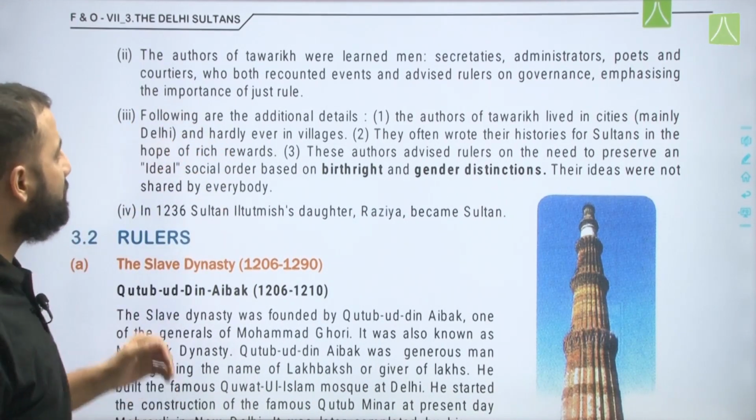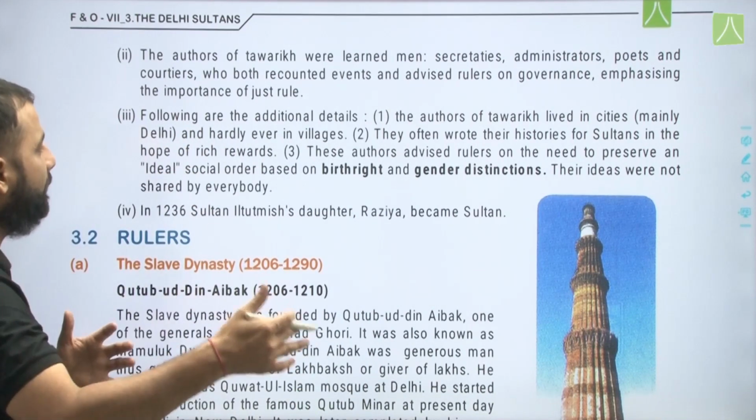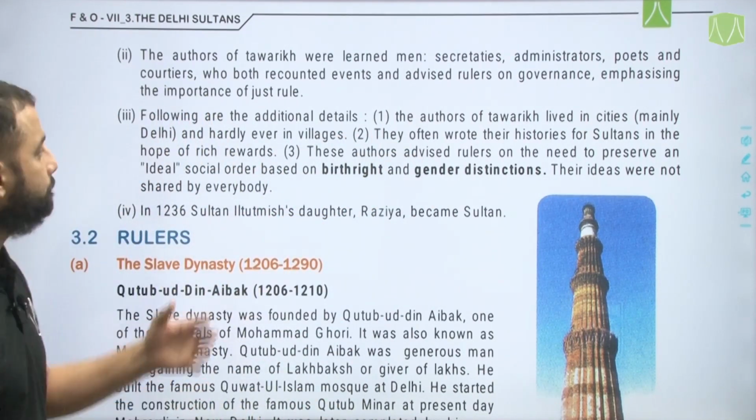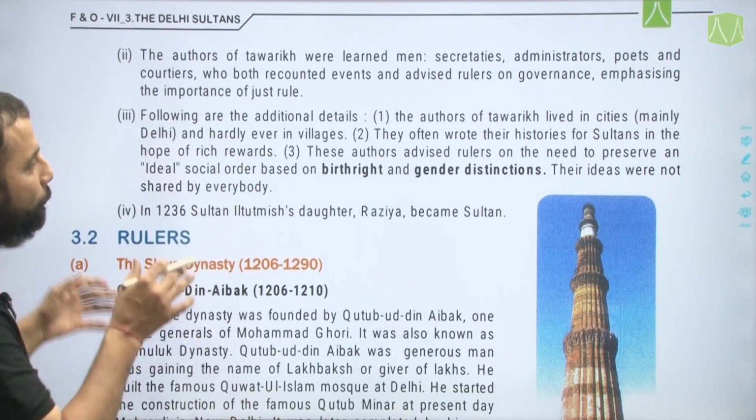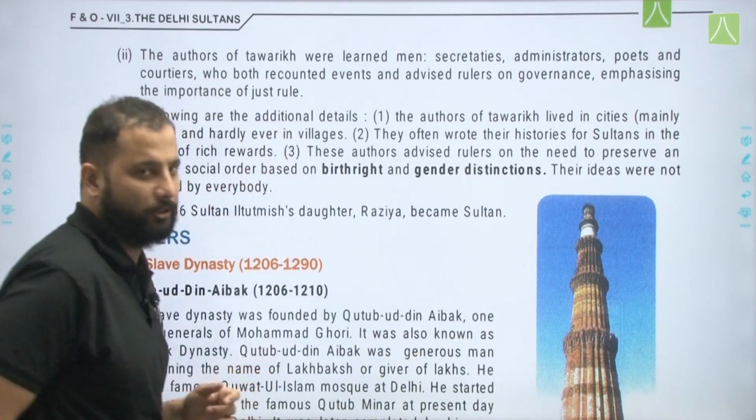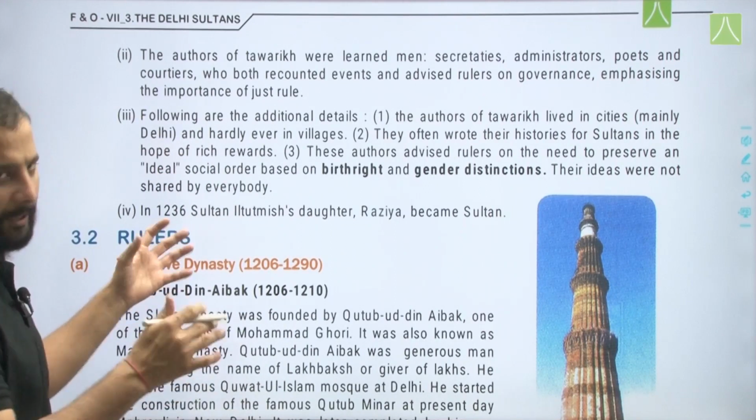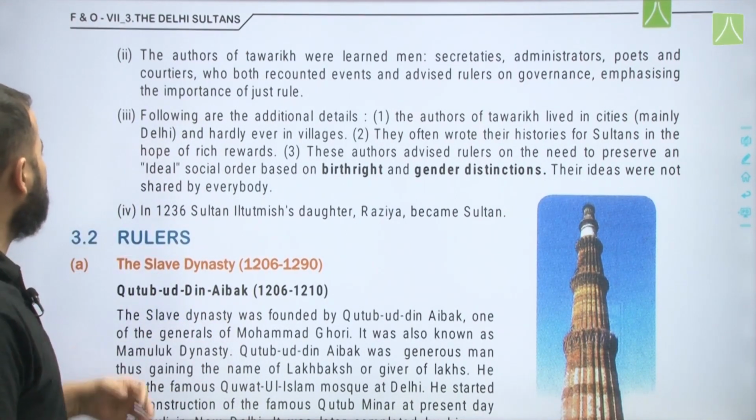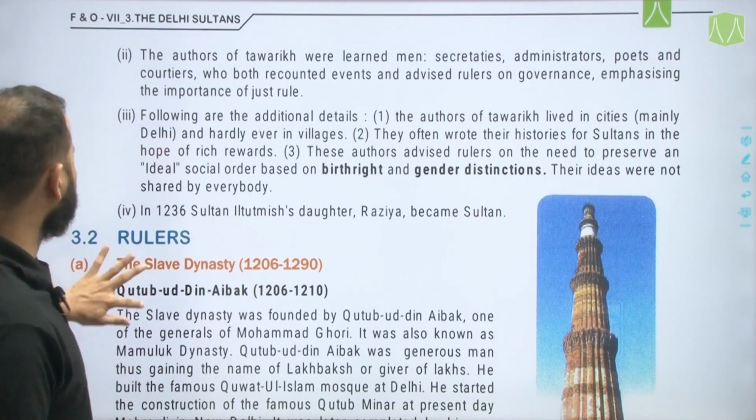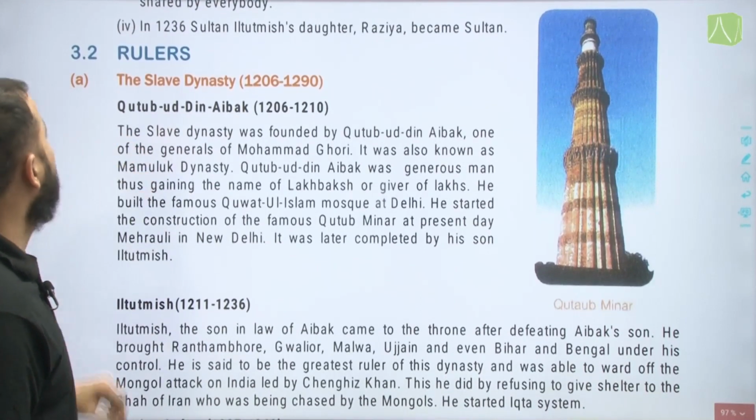Following are the additional details, that is the authors of Tarikh lived in cities, mainly Delhi, and hardly ever in villages. They often wrote their histories for sultans in the hope of rich rewards. These authors advised rulers on the need to preserve an ideal social order based on birthright and gender distinctions that were prevalent in the society at that time. Their ideas were not shared by everybody. In 1236, Sultan Iltutmish's daughter Razia became the Sultan. Now this was not liked by everyone at that time.